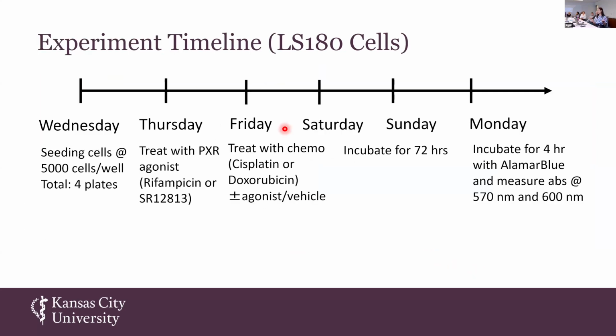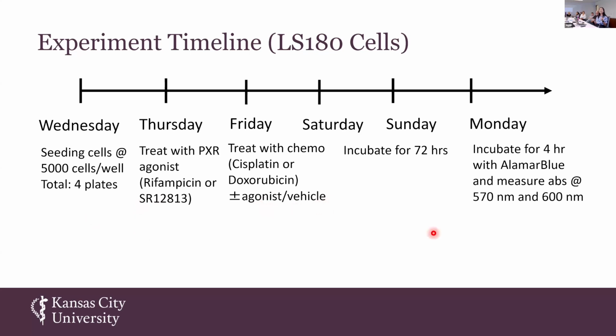So this timeline here shows how we did it in 1 week. We first started on Wednesday with seeding the cells at 5,000 cells per well density, and we made a total of 4 plates because we used 2 kinds of chemo, cisplatin and doxorubicin, and 2 agonists, rifampicin or SR. We let these cells incubate for 24 hours and then treated them with PXR agonist, and another 24 hours before we treated them with chemo, plus or minus agonist or vehicle, depending on their experimental group.